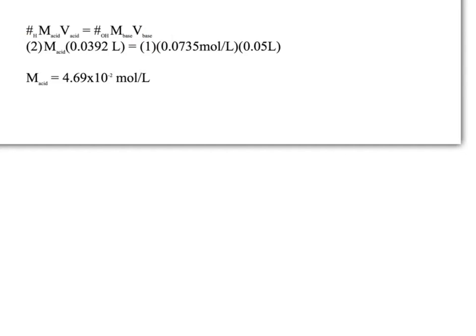In fact, if you look at all of the steps that we did in the first method, they are just combined into one equation here, where we found the moles of the base, used the balanced chemical equation 1 to 2, and then divided by the volume of the acid to get the concentration of the acid. So it's simply a method to save some time when we know we have a complete neutralization reaction.